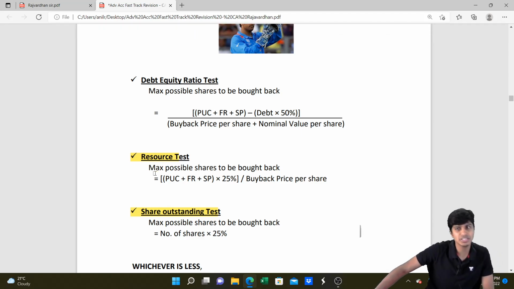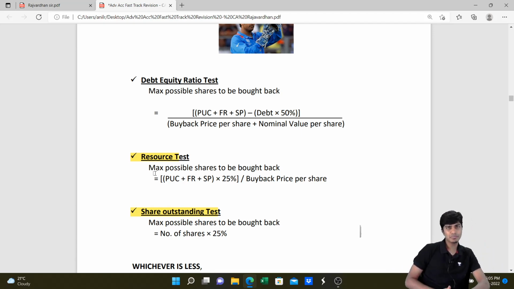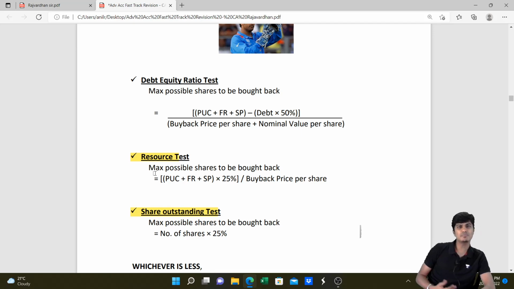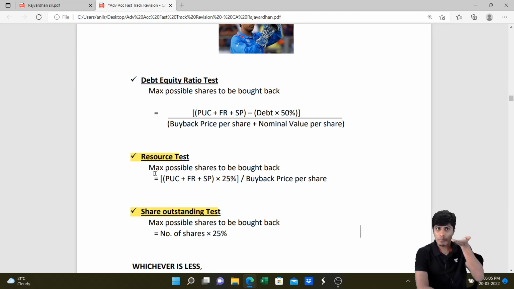What does the resource test say? It says that the amount utilized for the purpose of buyback cannot exceed 25% of paid up capital plus free reserves. So we'll take paid up capital, add free reserves, and add security premium. This sum of money we'll multiply by 25%. So this is the maximum amount that can be used. We'll divide this by the price that we pay for buying back each share.